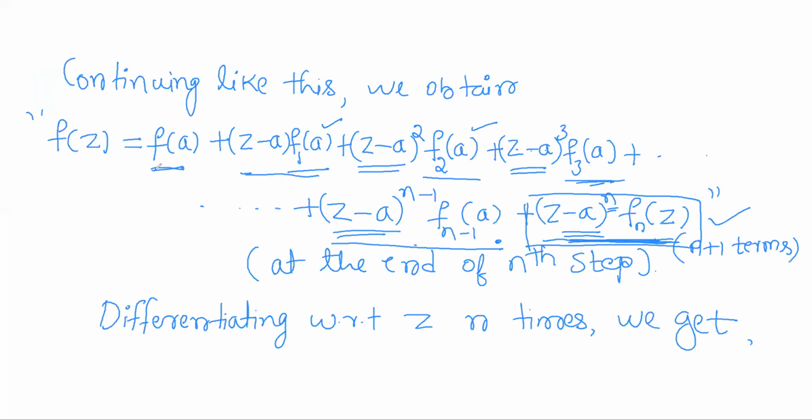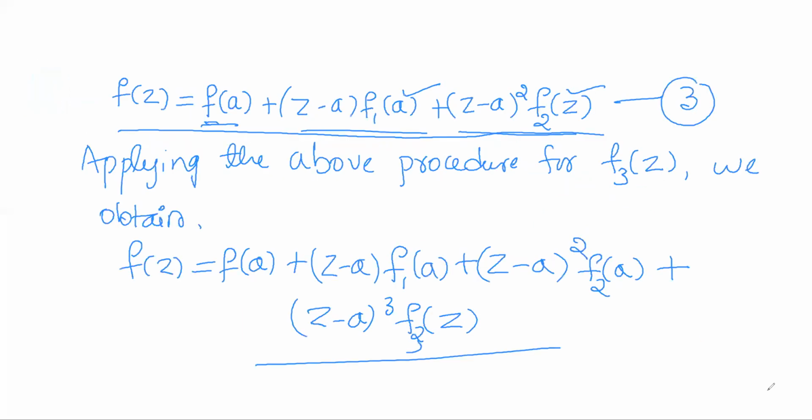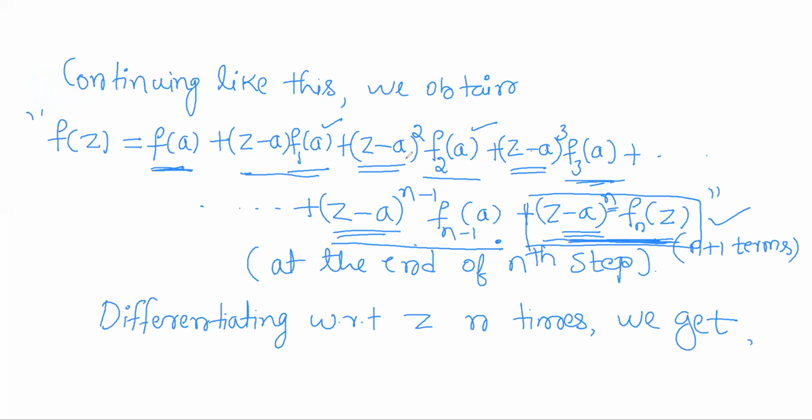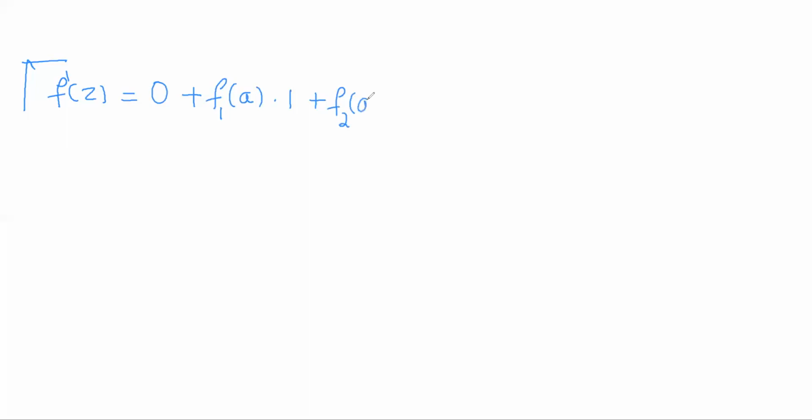So differentiating one time, f dash of z will be, the first term was f of a, which is constant, so that will be 0. Plus the second term, z minus a into f1 of a. f1 of a as it is, and differentiation of z minus a is 1. Plus the third term, z minus a whole square into f2 of a. f2 of a is constant, so keep it as it is.